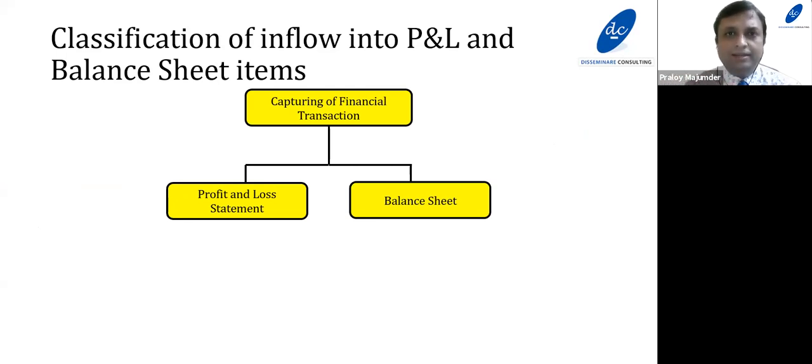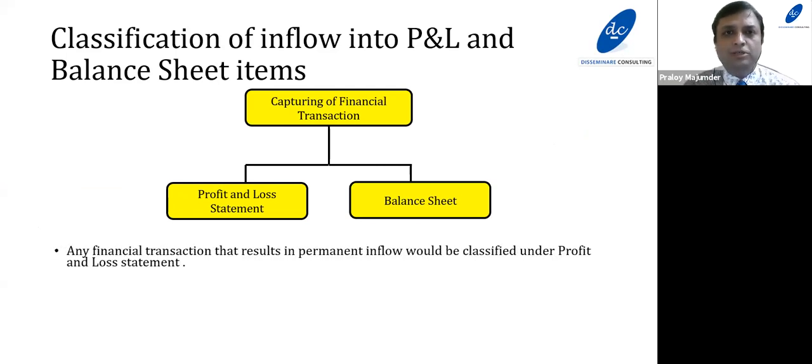But the question is which financial transaction will go to the balance sheet and which will go to the profit and loss. For that, we shall apply a very simple concept. So what is the concept? Any financial transaction that results in permanent inflow would be classified under the head profit and loss.